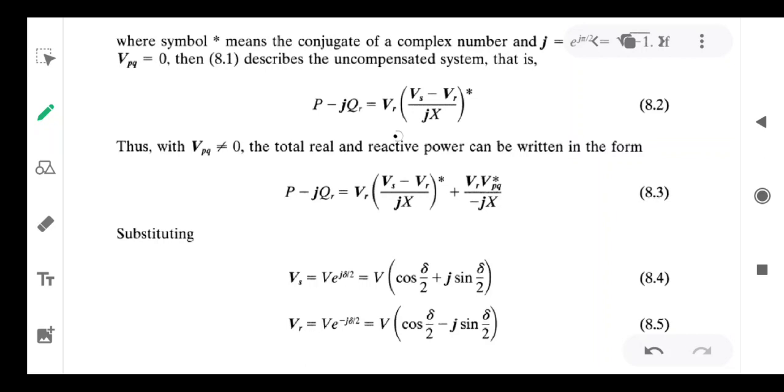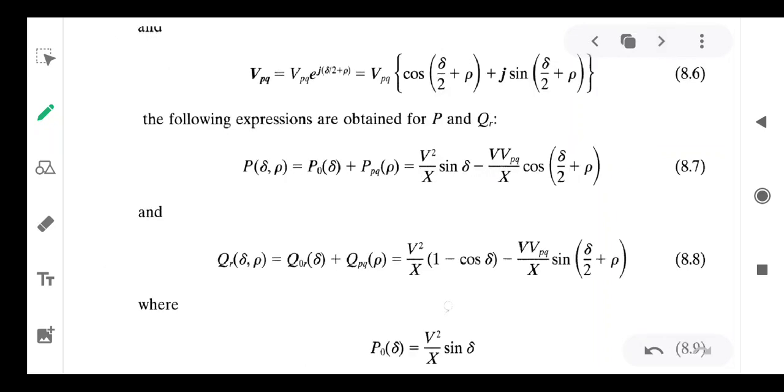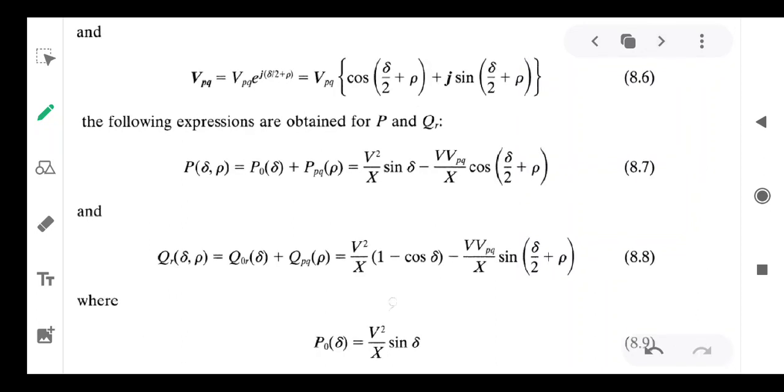Vs and VR are both expressed in terms of delta, and VPQ is expressed in terms of sigma and delta. By changing the sigma value, plus or minus sigma, you can change the VPQ. By changing the VPQ value, the active power as well as the reactive power can be varied. That is shown here.